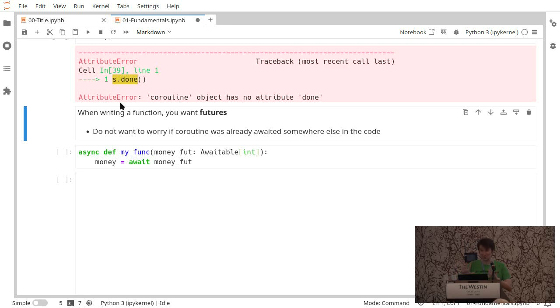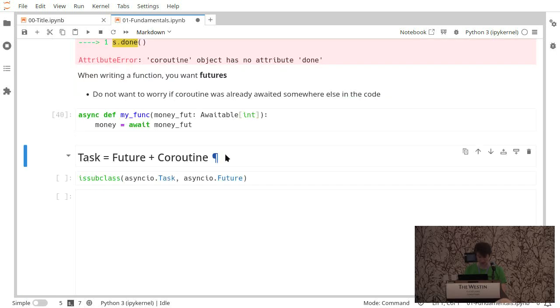Coroutines are the thing that is returned by the function. They're a necessary thing, but the interface you want is this other thing, if that's making sense. So if you want to be sure you have a result, the awaitable type that you have should be a future and not a coroutine per se. It could be any awaitable, but we're not going to use my func there. So how do we get a coroutine and a future wrapped together? That is what a task is. In Asyncio parlance, a task is a future, so we can run a subclass here.